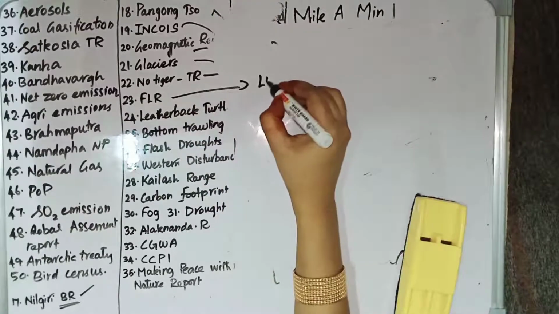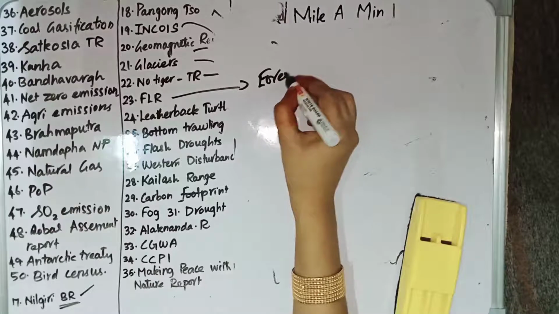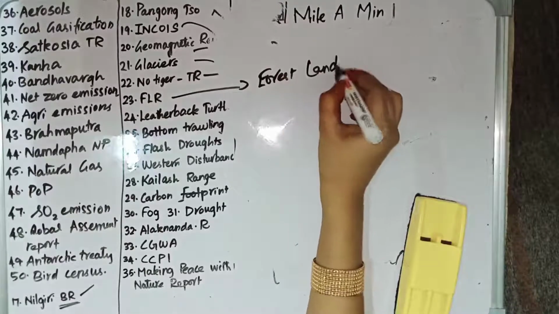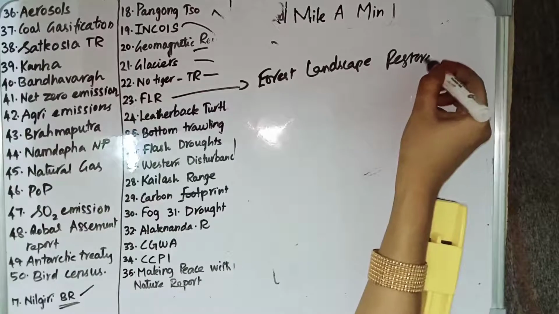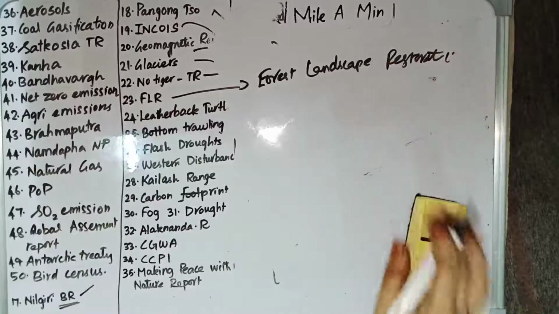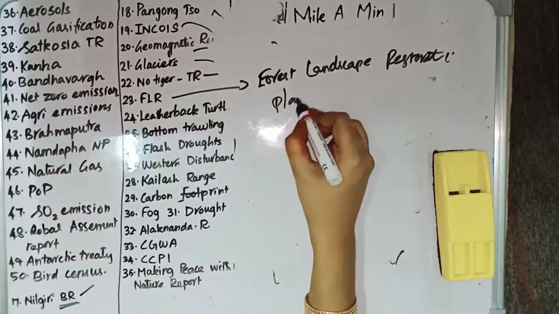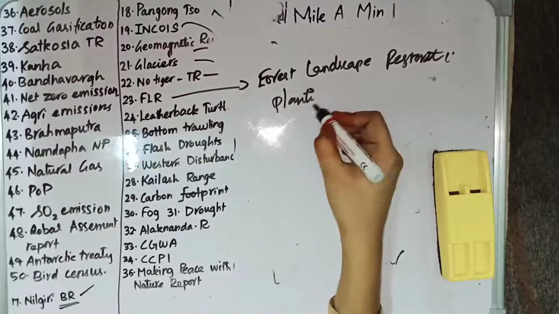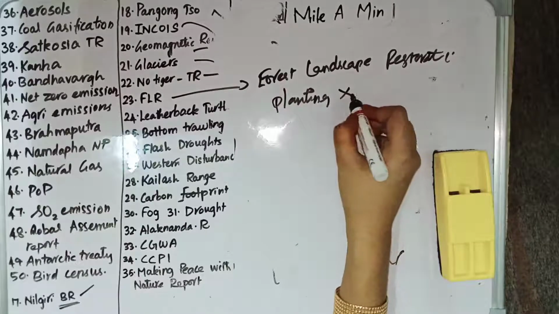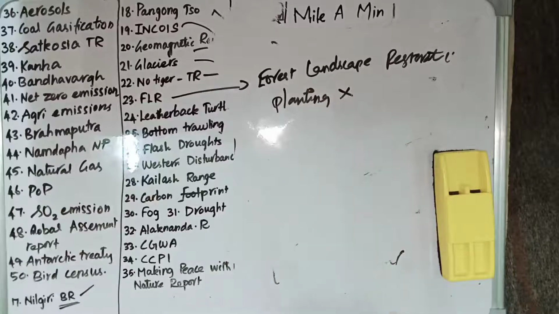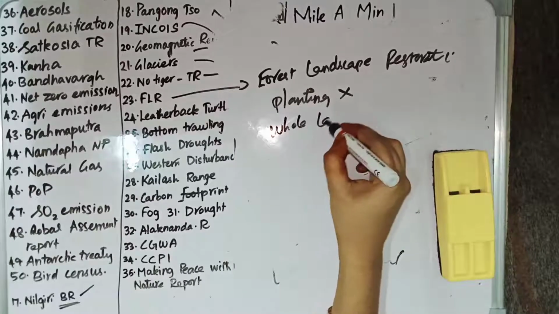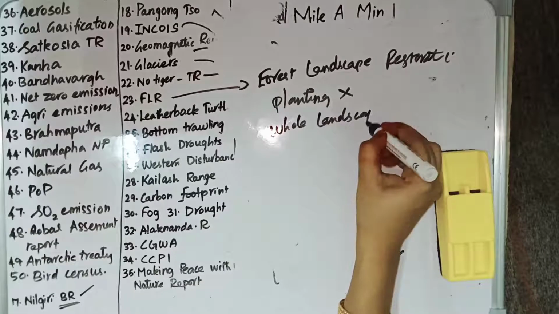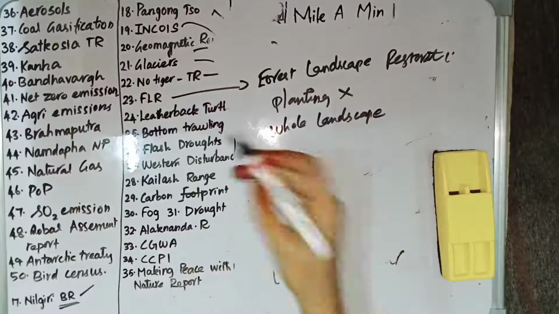FLR stands for Forest Landscape Restoration. Generally, if there is a program like this, we think that it is only about planting trees. But the FLR plan says that it is not just about planting trees, but it is beyond that. It is a plan to restore the whole landscape.